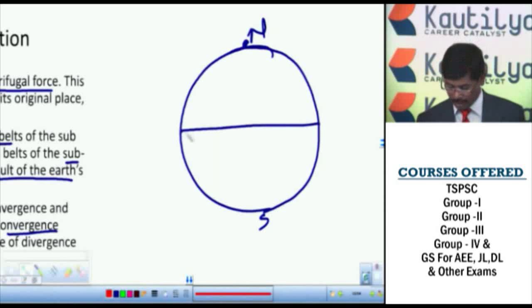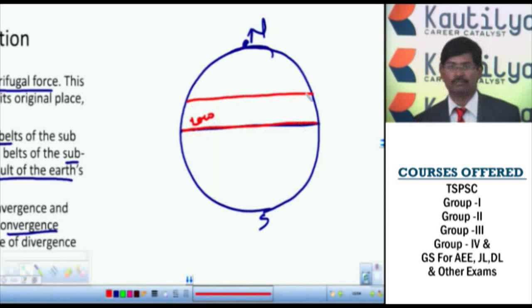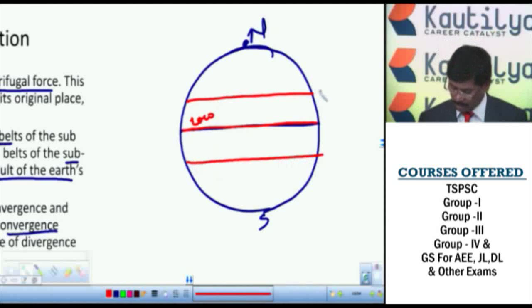We know the temperature in this region is very high, so we have low atmospheric pressure. Then when you observe the Tropic of Cancer or Tropic of Capricorn, in this region, compared with the equatorial region, we have high pressure, so winds will move from high pressure areas to the low pressure areas.